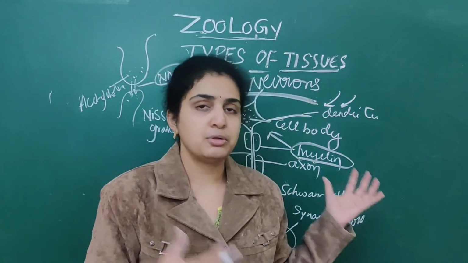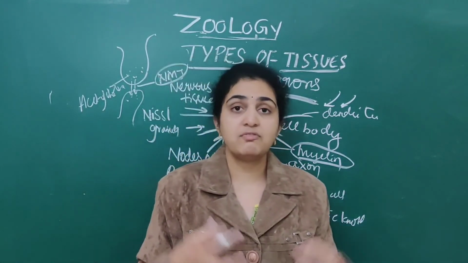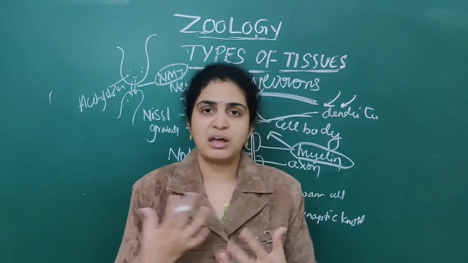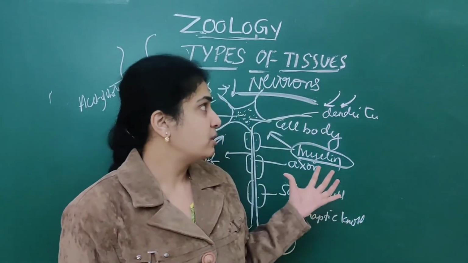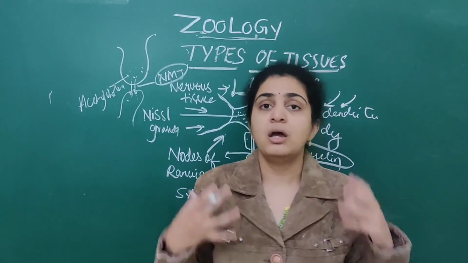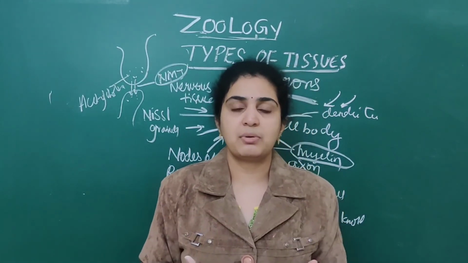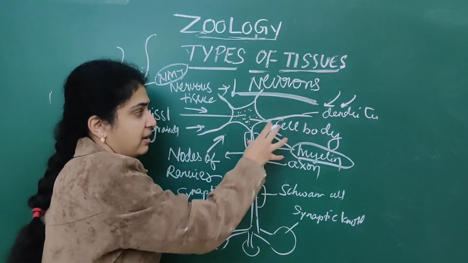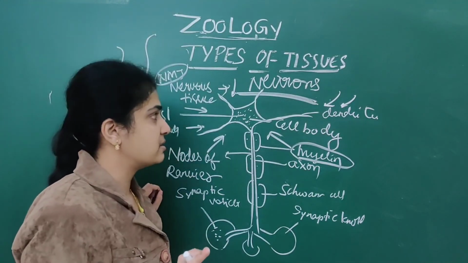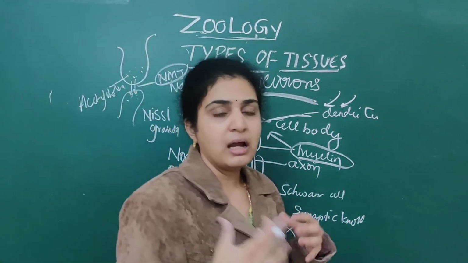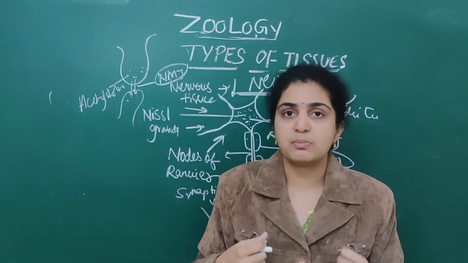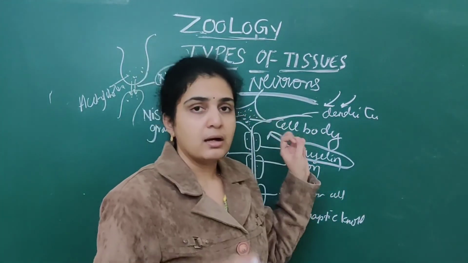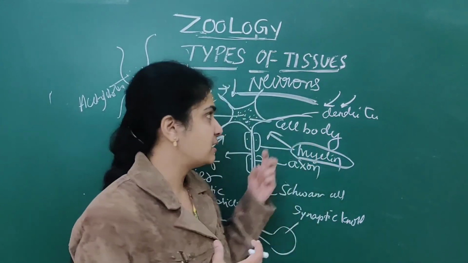Next we have come to neural tissue. Neural tissue also constitutes the majority. First is contributed by connective tissue. Next, nervous tissue, muscle, epithelial tissue, everything plays a very important role. When you come to nervous tissue, neurons play a very important role. Neurons are the excitable cells that are present. And neurons mainly consist of a cell body, dendrites, as well as one axon. This cell body contains numerous Nissl granules. Endoplasmic reticulum is present, as well as mitochondria, everything is present in that cell.